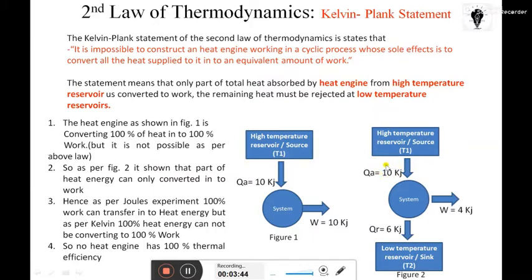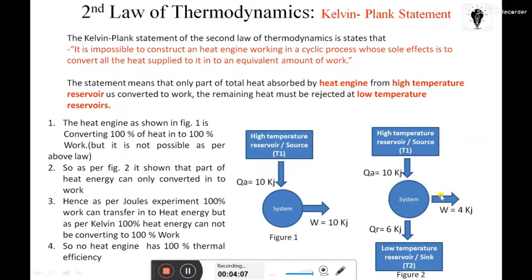If 10 kilojoule of heat energy is absorbed by the system from the source, then only some part of the heat energy can be converted into work. So here the system gives W amount of work, that is 4 kilojoule of work out of the 10 kilojoule, to the surroundings.